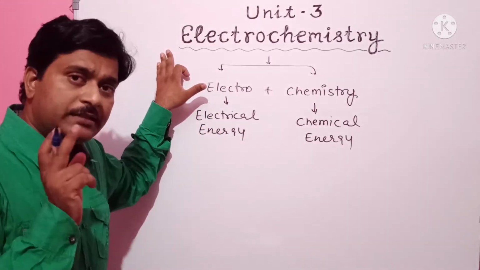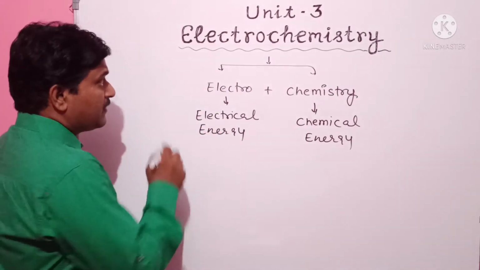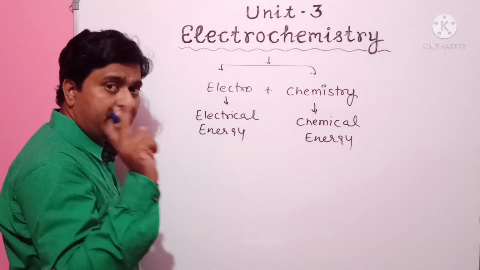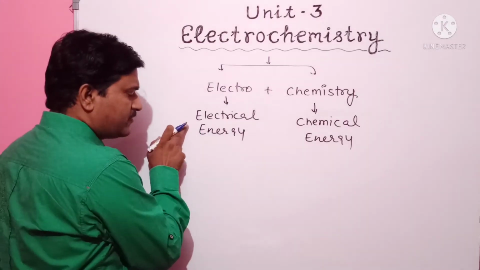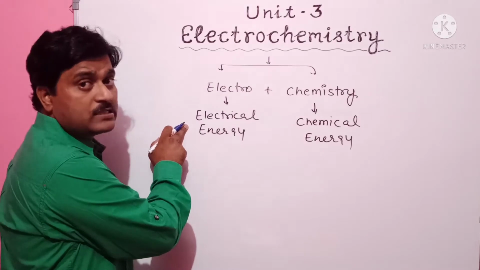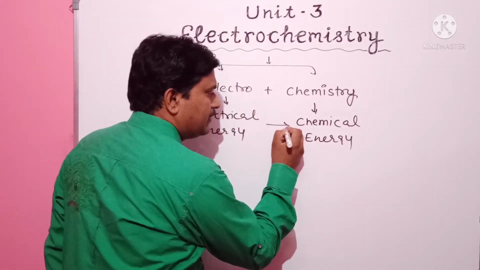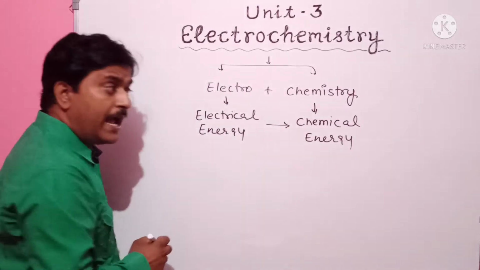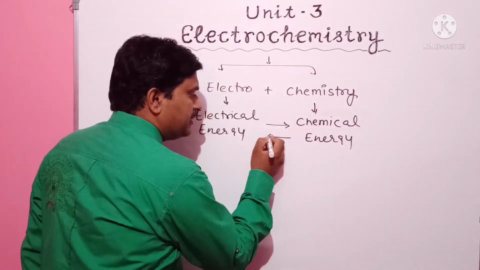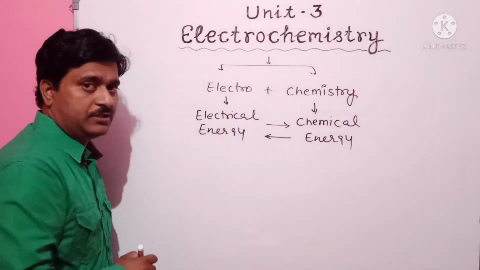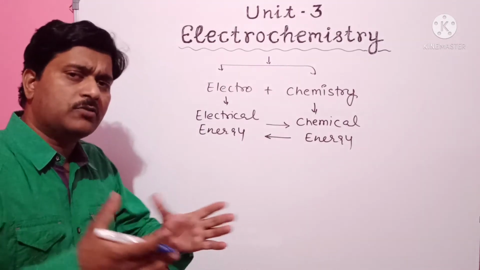How? It is the branch of chemistry in which we deal with the interconversions of electrical energy into chemical energy and chemical energy into electrical energy. That is all about the chapter.